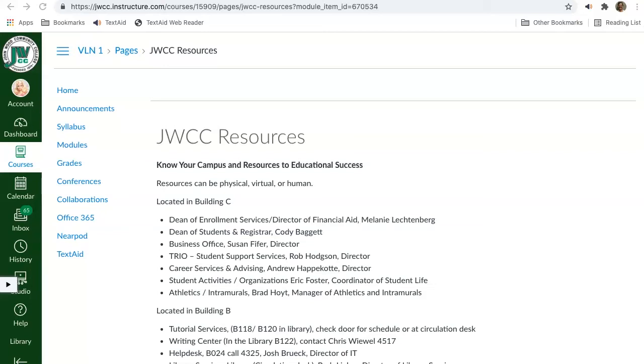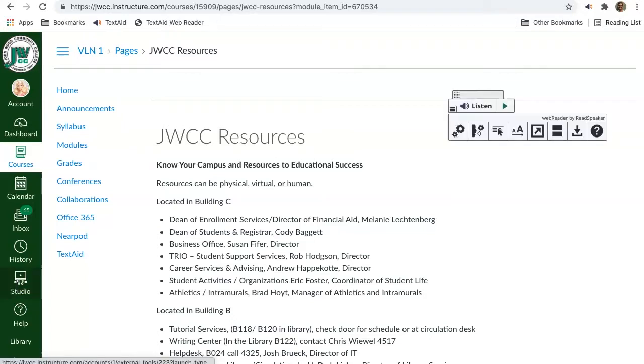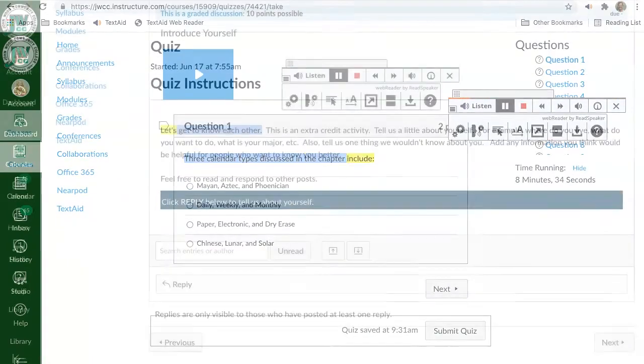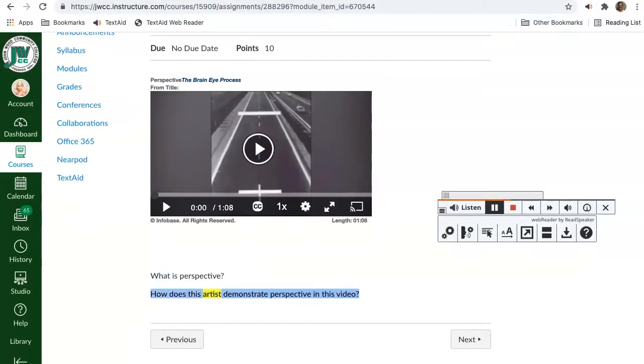Want to get more out of your learning? If so, then you want to use the ReadSpeaker suite of learning tools. Click on the tab on the left to launch ReadSpeaker Web Reader. You can listen to lessons, quizzes, discussions, assignments, and more.